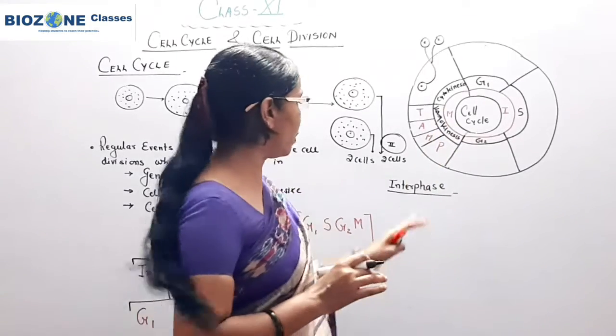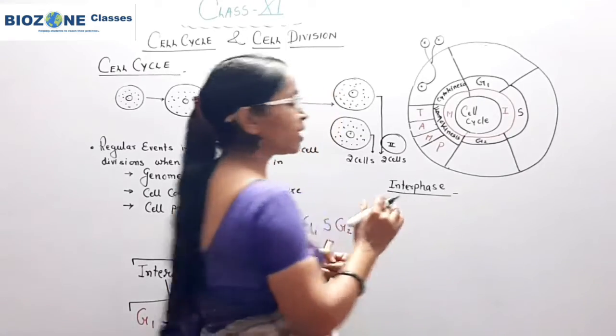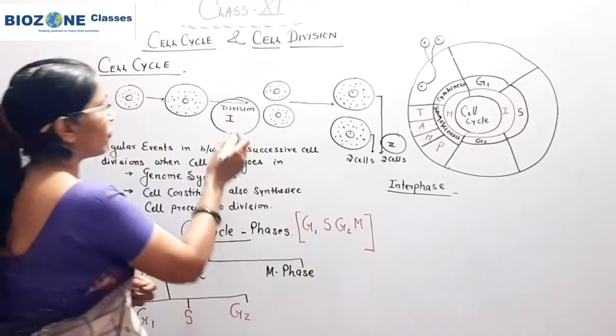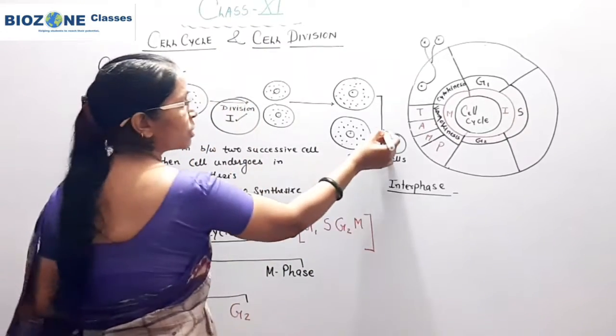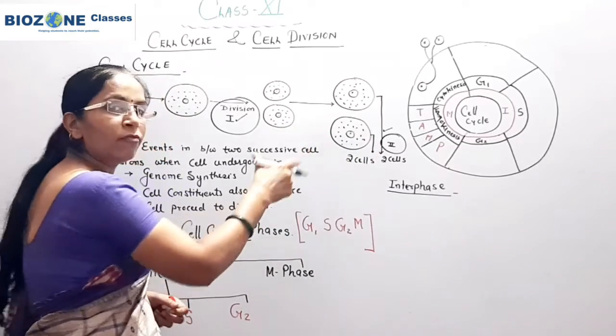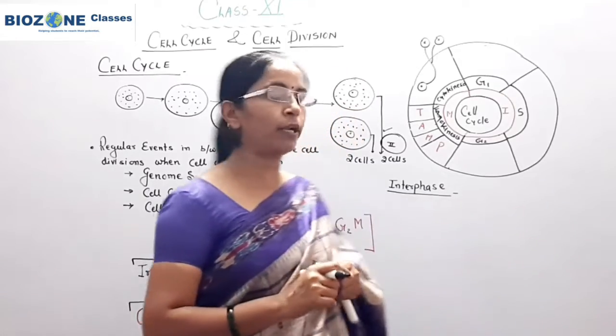So that's why you remember, interphase means the phase which is present in between the 2 mitosis divisions. This is the first division, this is the second division. In between the first and second division, the phase in which the cell is preparing for division is called interphase.